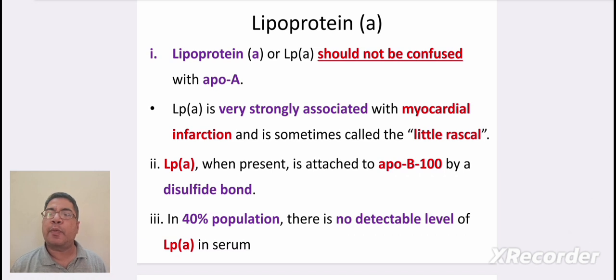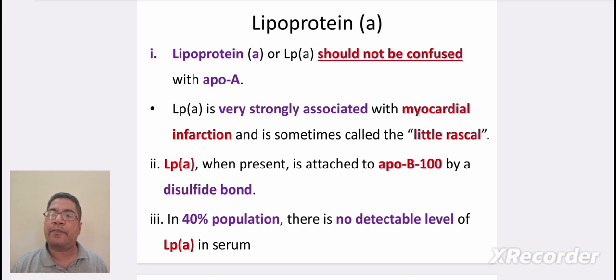Coming to lipoprotein A. Lipoprotein A or LPA should not be confused with ApoA. LPA is strongly associated with myocardial infarction and sometimes called the little rascal. LPA, when present, is attached to ApoB100 by a disulfide bond.